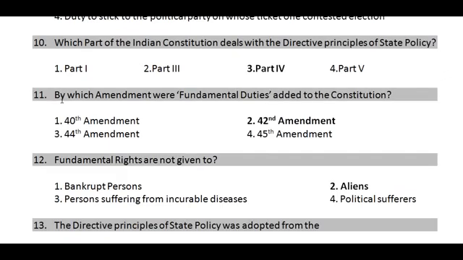And go to the 11th question: by which amendment were fundamental duties added to the Constitution? By which amendment act these fundamental duties were added to the Constitution? That is the 42nd Amendment Act friends. And the article is 51. Fundamental rights are not given to bankrupt persons, persons suffering from incurable diseases, political sufferers. It is to the aliens.